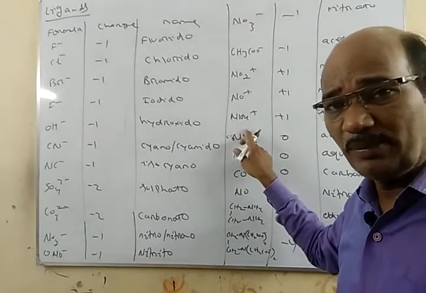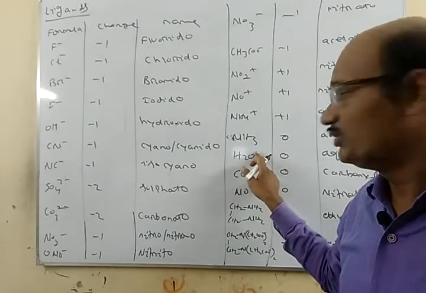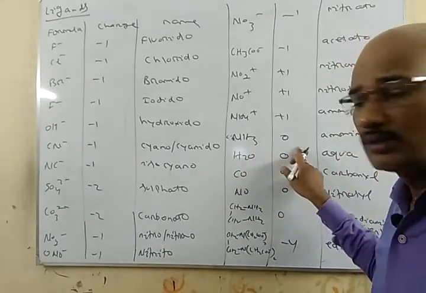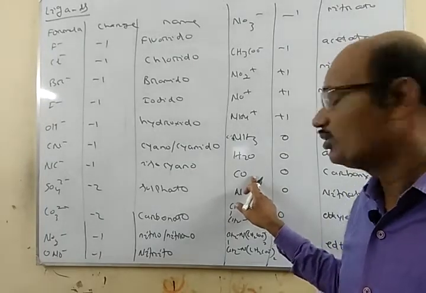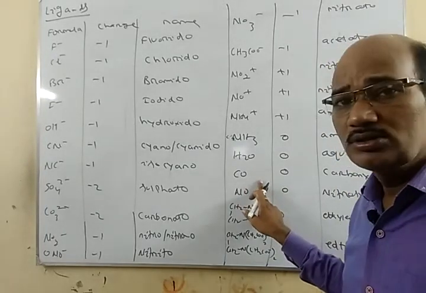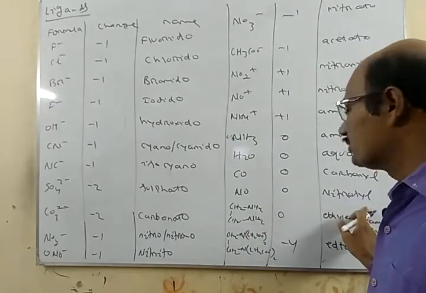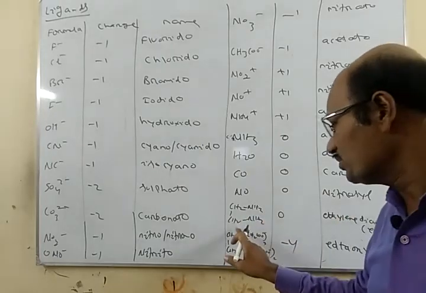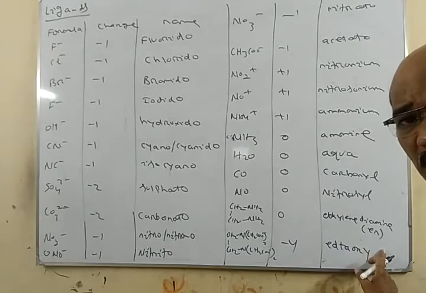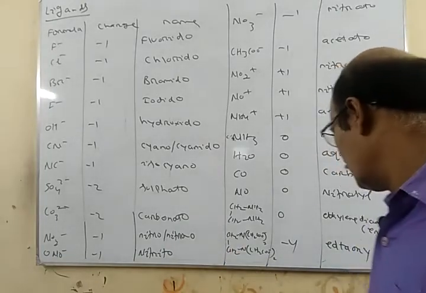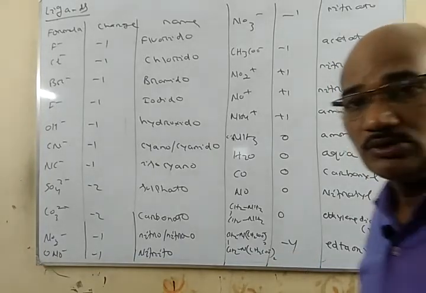NH4 plus, with +1 charge, is called ammonium. NH3 is a neutral ligand, charge 0, called amine. H2O is a neutral ligand, charge 0, called aqua. CO, charge 0, is called carbonyl. NO, charge 0, is called nitrosyl. Ethylene diamine, charge 0, is also called en. Similarly, ethylene diamine tetraacetate has charge -4.